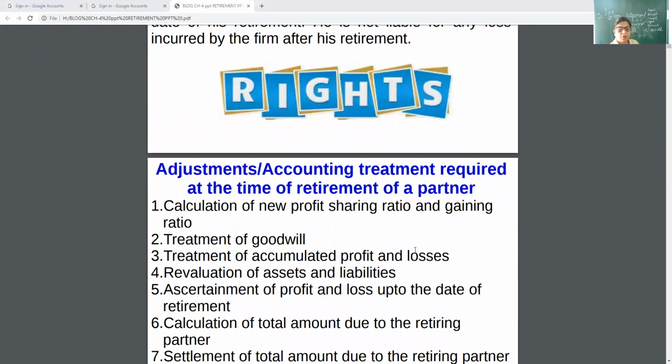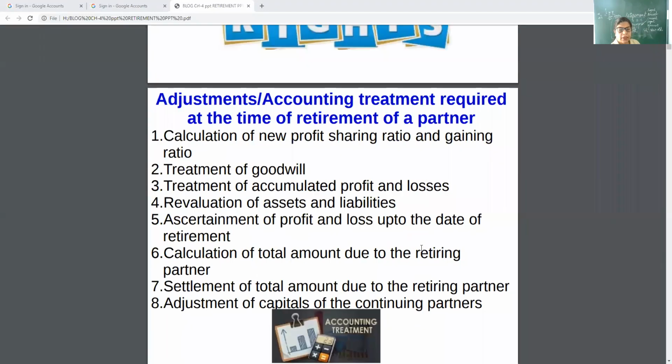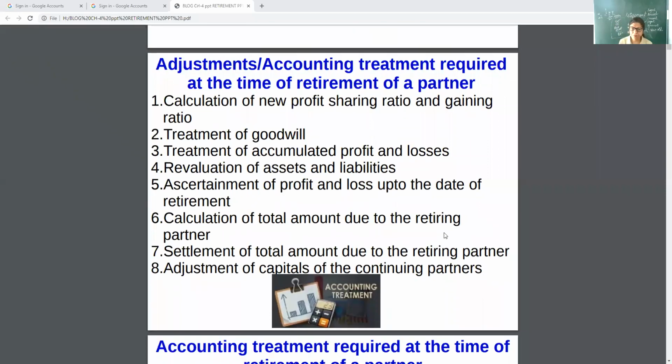Then what are the adjustments required at the time of retirement? Just now I explained what are the things we have to calculate. When a partner retires, there are some accounting treatments necessary. First, calculation of NPR, new profit sharing ratio of remaining partners, and their gaining ratio, because one partner is going out.